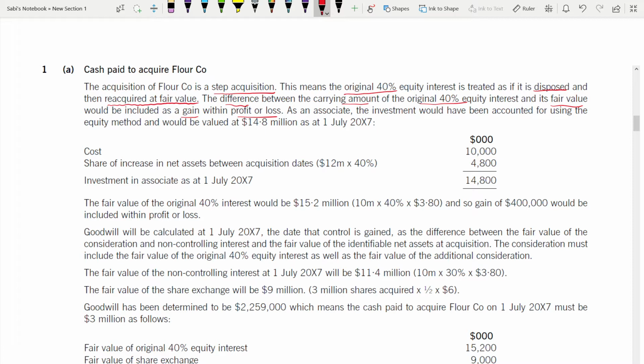As an associate, the investment would have been accounted for using the equity method. Now if it's an associate, how will you do it? It will be using the equity method and would be valued at 14.8 as at 1st of July 2000. How did they get 14.8? The working is down there.